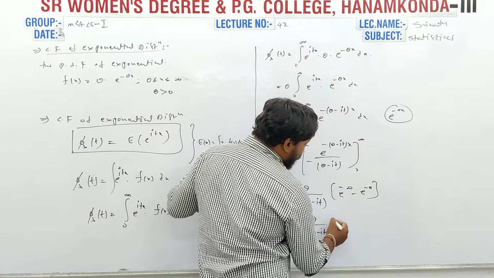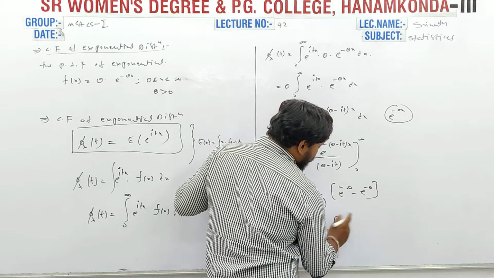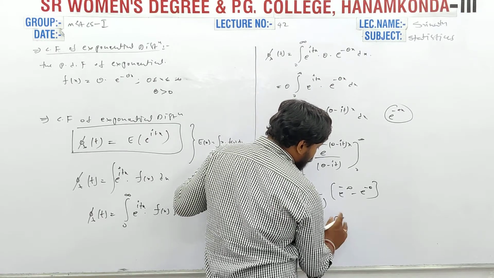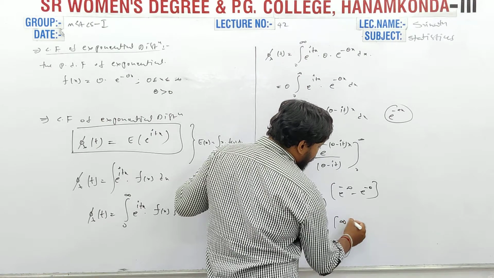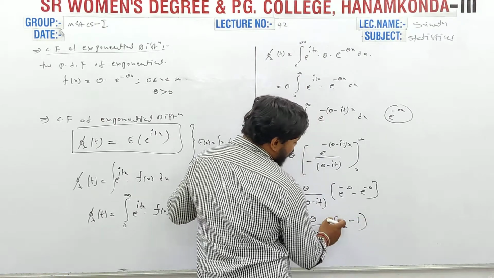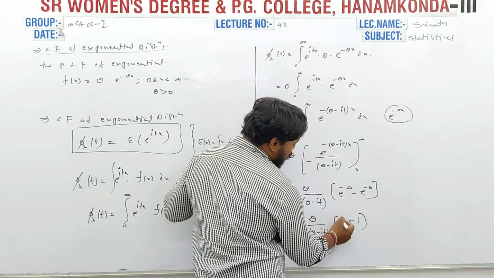minus it, and here infinity gives 0, minus 1.